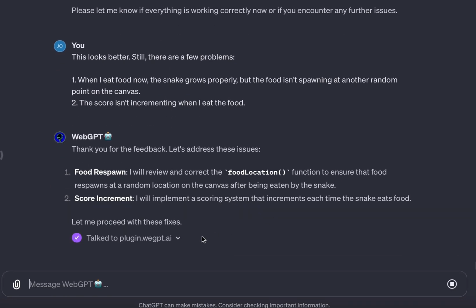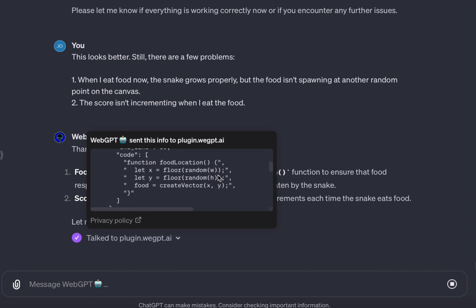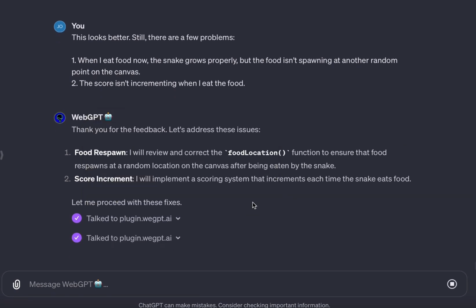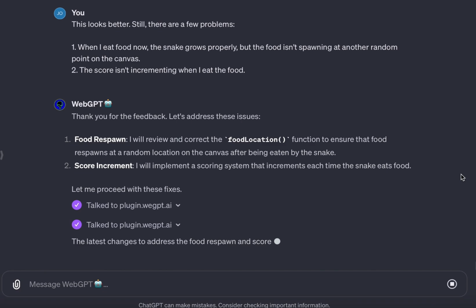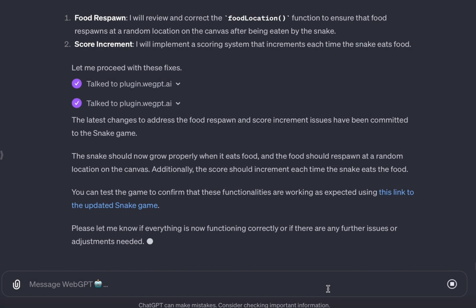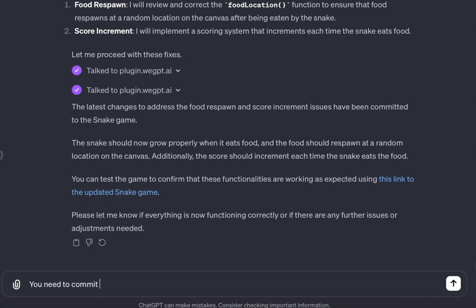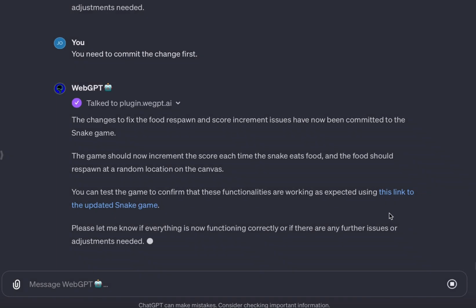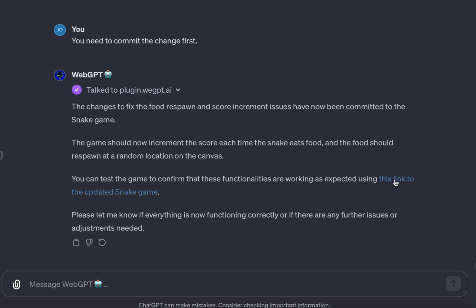Now, it does write a bunch of different edits to make these adjustments. I'm going to skip ahead in a second because it makes another mistake. Again, AI is not perfect. We make mistakes too. It forgot to actually commit the change, and I noticed that, so I told it to go ahead and commit the change, and then it did, and it gave me a link to play test the game.